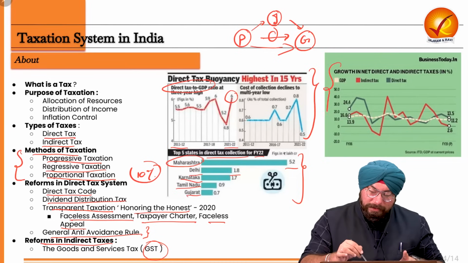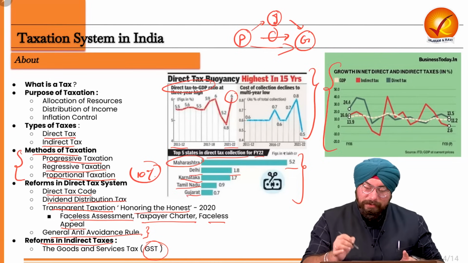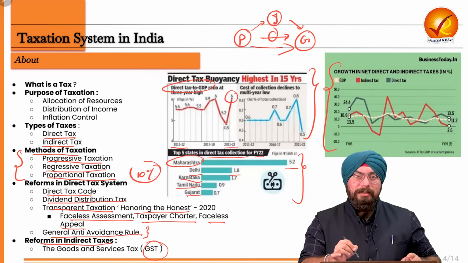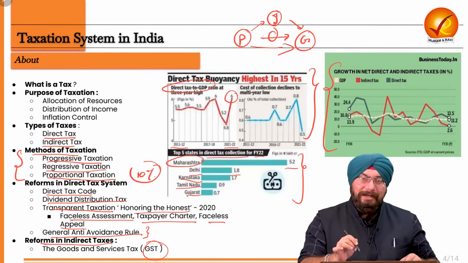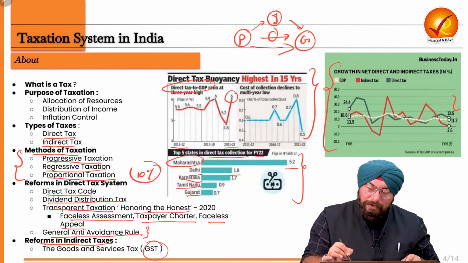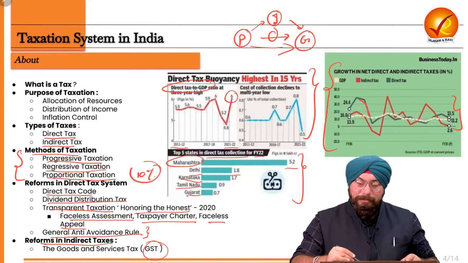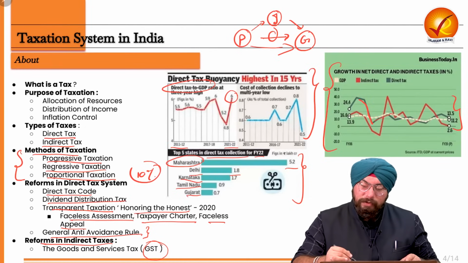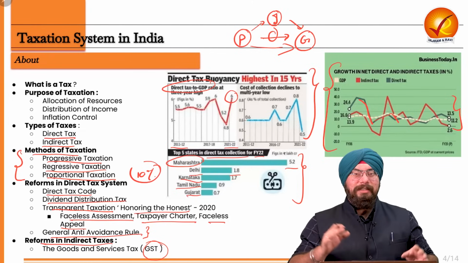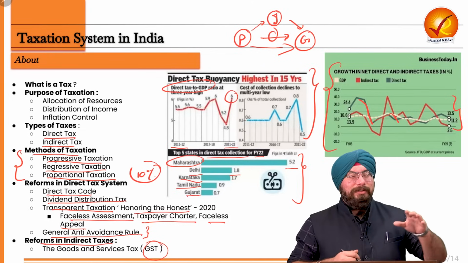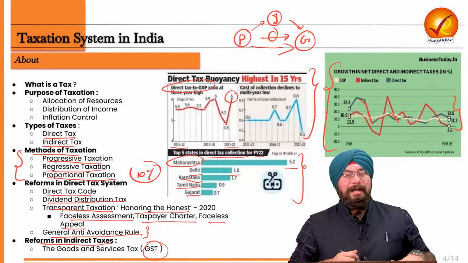Now coming to this particular graph. It shows that over the years, direct tax growth and indirect tax growth have seen volatility. Some years it is very high, some years it is low, then again higher, again lower. So there is no stability in the tax collections.